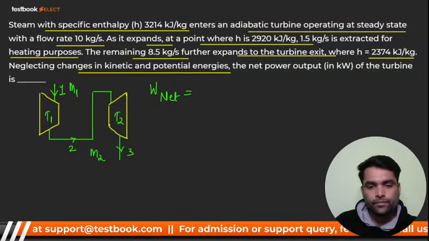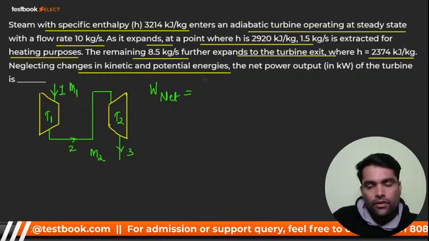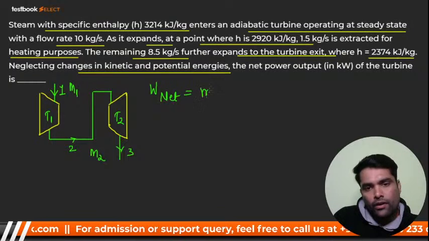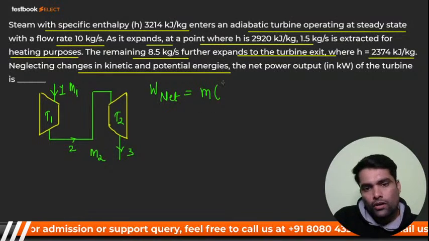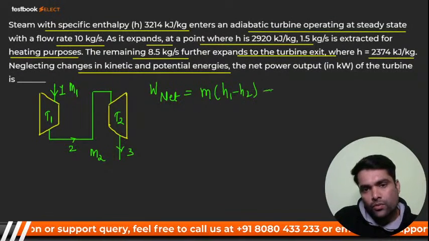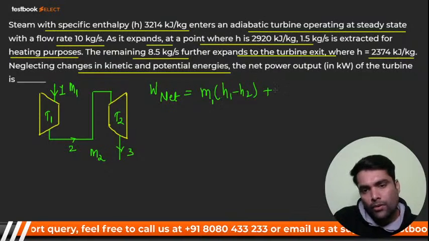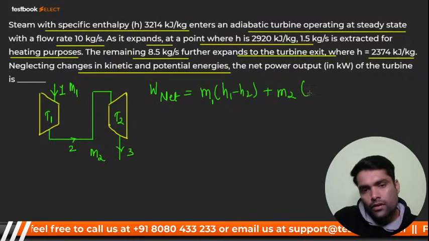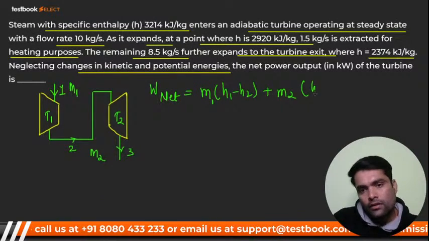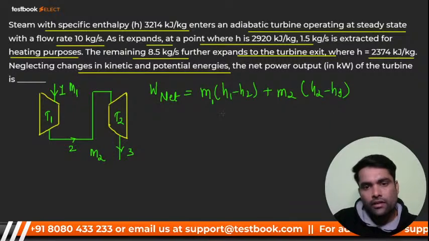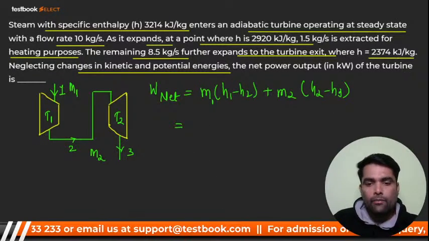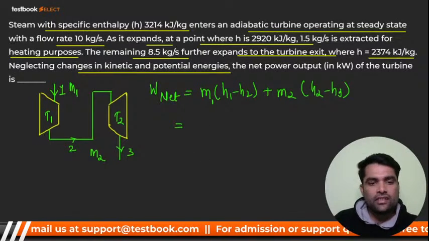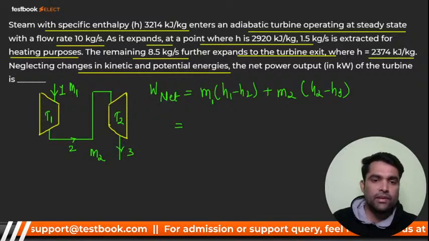See, my dear, it should be M1 into what? H1 minus H2 plus M2 into H2 minus H3. Am I right? M1 is given, that is 10. M3 is given 8.5.